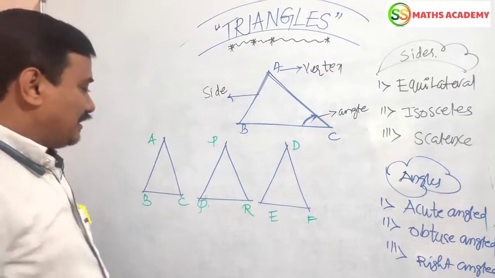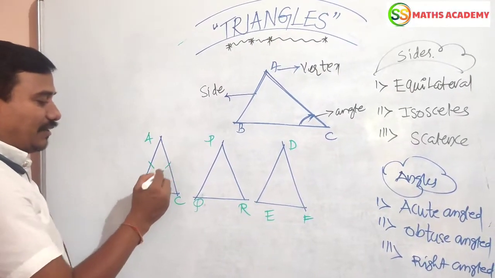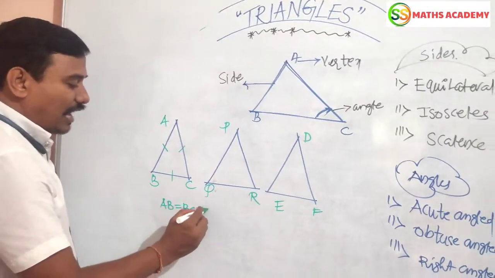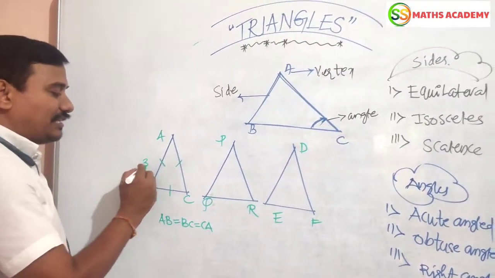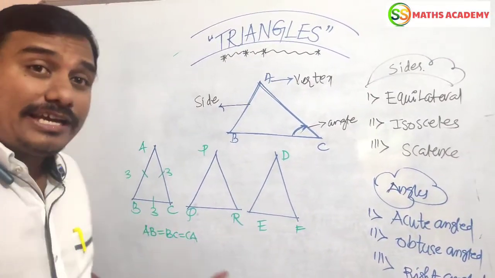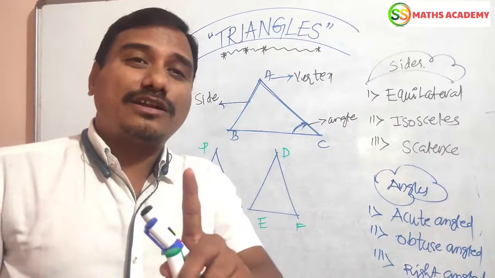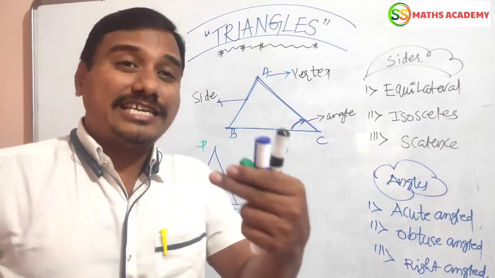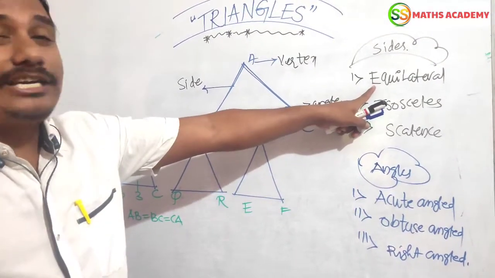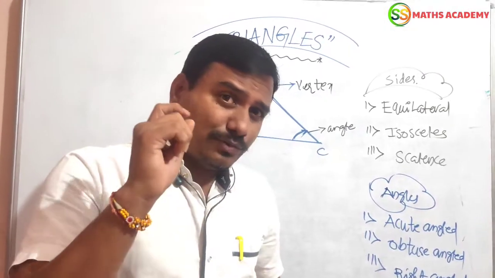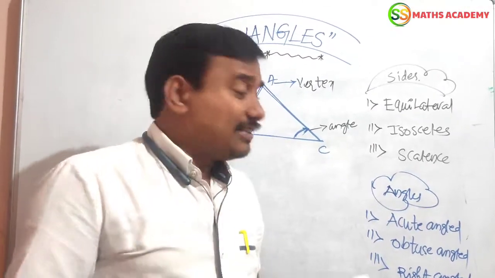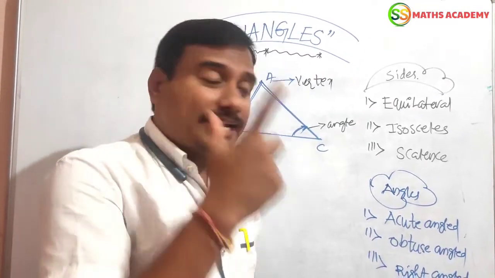In these 3 triangles, suppose the first triangle has all sides equal, meaning 3 centimeter, 3 centimeter, 3 centimeter. When a triangle has all the sides equal, meaning AB equals BC equals CA, such a triangle is called an equilateral triangle. There are 3 types of triangles based on the length of their sides, and 3 based on the sizes of their angles. I am going to explain in detail.